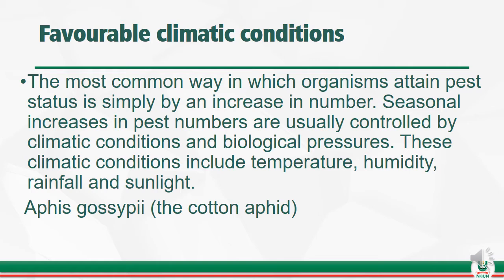Then rainfall is also important for the increase of pests. If you have optimum, normal rainfall, if the rainfall is okay, then these pests tend to multiply. An example of this kind of pest is the aphid gossypii, or the cotton aphid.